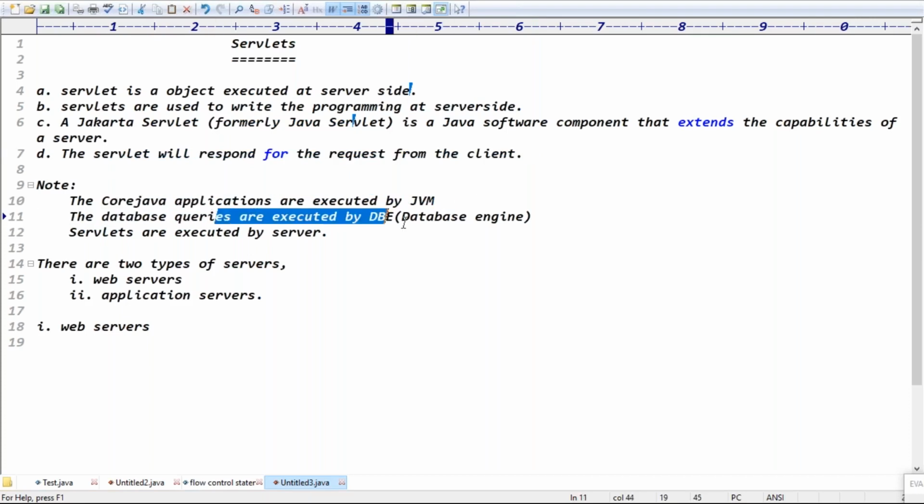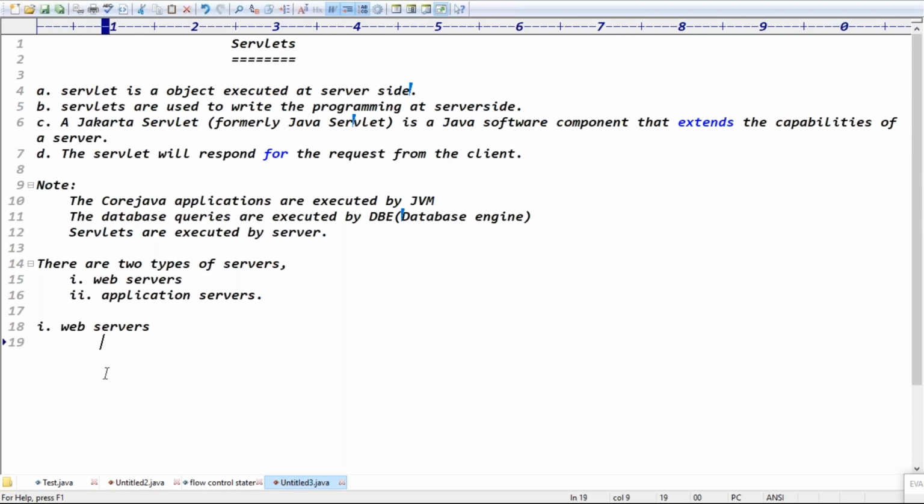Database queries are executed by the DB. Servlets are executed by the server, right? That's what you need in your system. First, we need to install the server. How many types of servers do we have in total? Two types: web server and application server, right? Exactly.